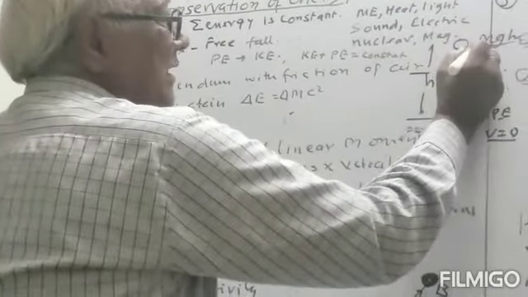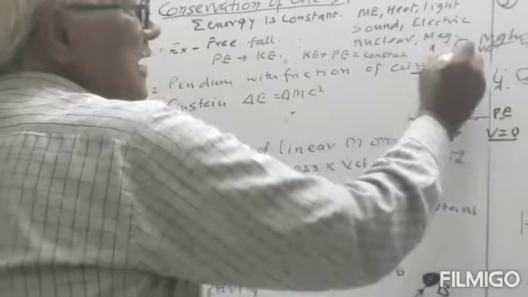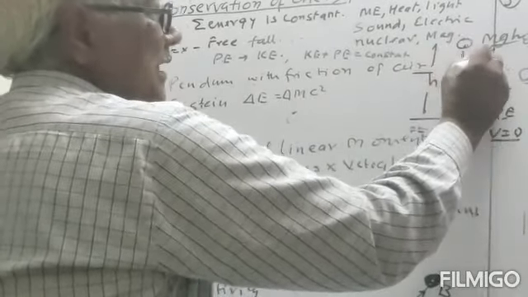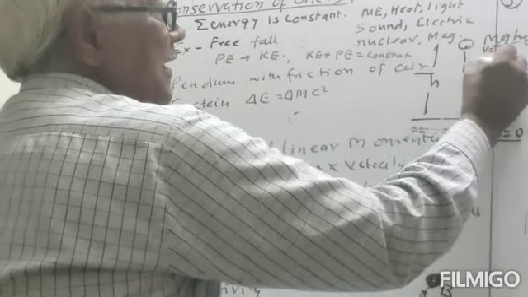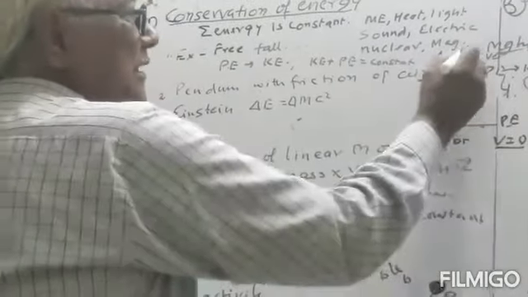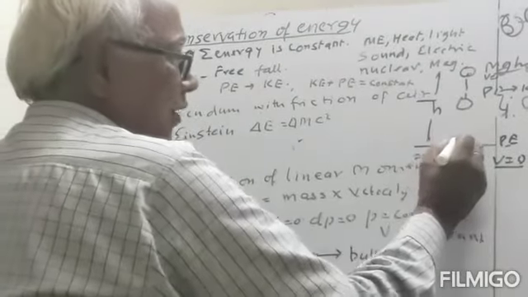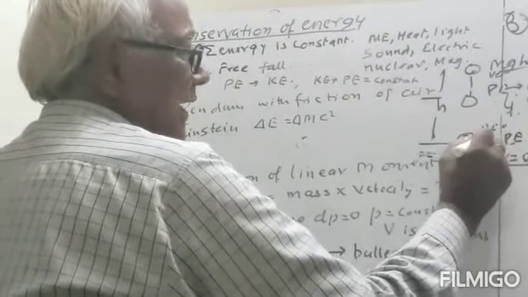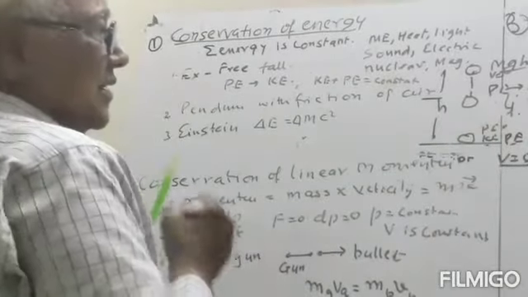Here kinetic energy is equal to 0. Now when it is falling, the potential energy will be converted into kinetic energy. Potential energy will be decreasing, kinetic energy will be increasing. At this point, potential energy will be 0 and kinetic energy is maximum.